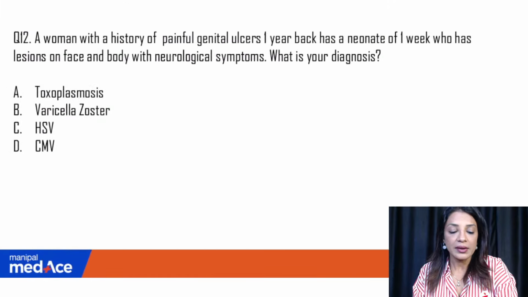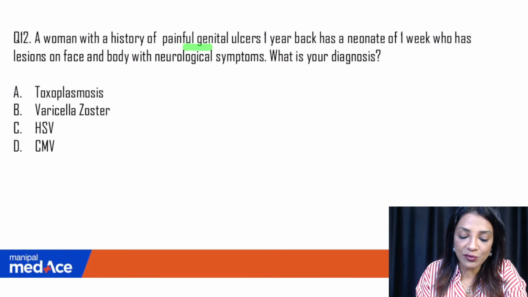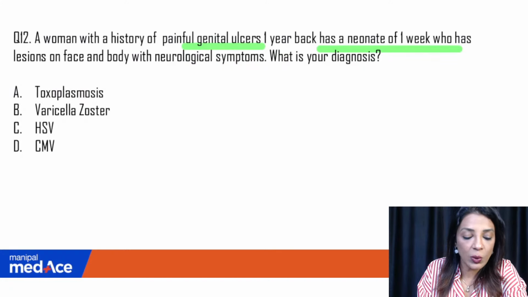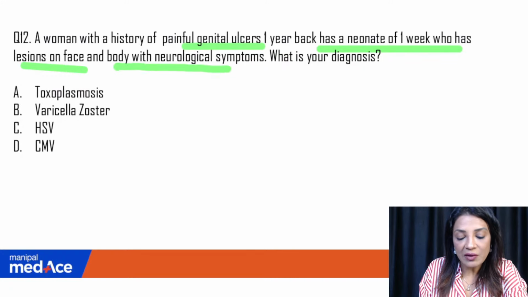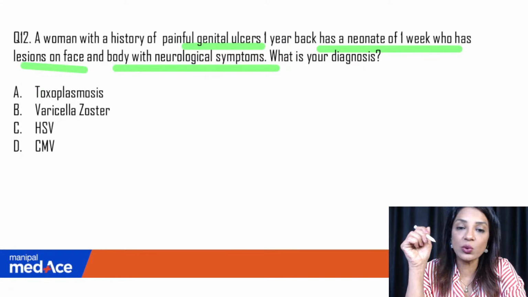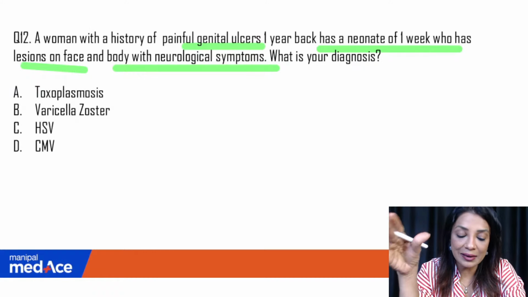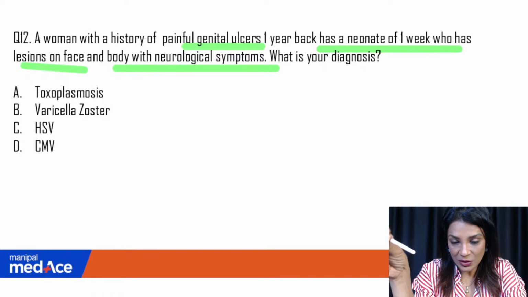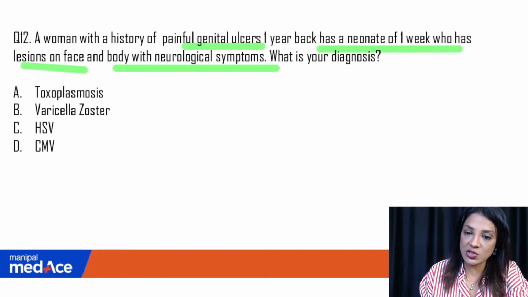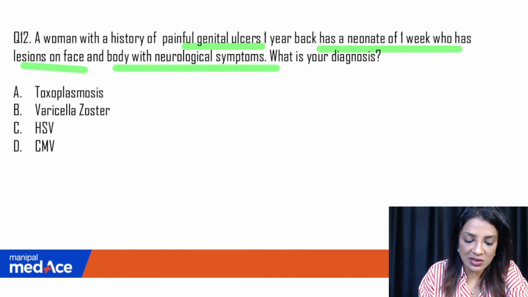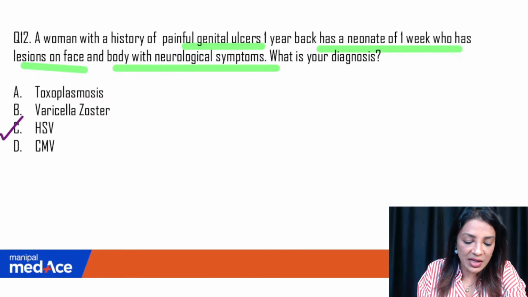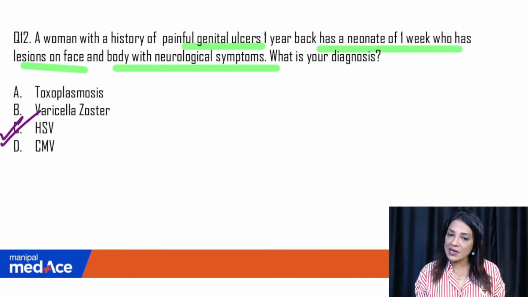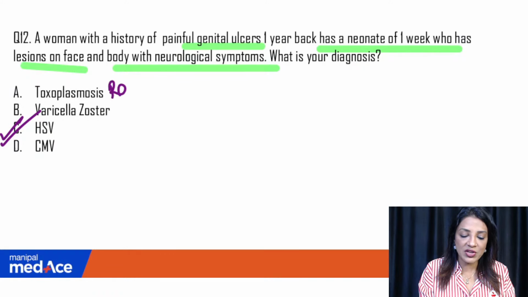Good. Then, a woman with a history of painful genital ulcers 1 year back has a neonate of 1 week who has lesions on the face and body with neurological symptoms. So this mother had this painful genital ulcer when she delivered. So she had this disease. What is your diagnosis? Very simple. I don't need to ask you the answer also. Very straightforward. It is herpes simplex virus. Definitely not toxoplasma. Definitely not CMV. They will be just simply viral infections.